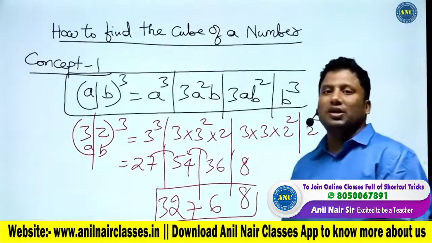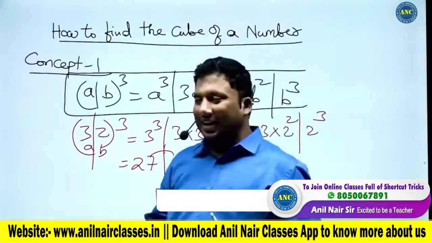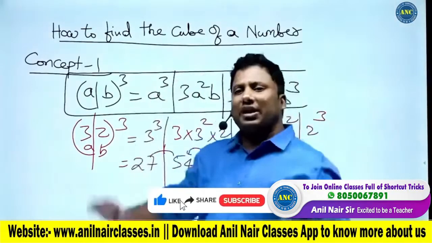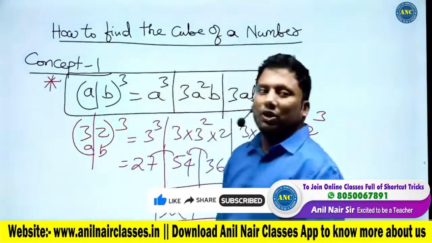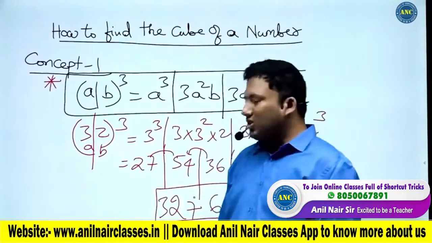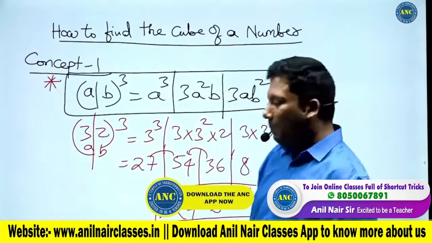32 whole cube is 32768. I hope the idea is clear. Similarly, to find the square of a number, we did (a + b) whole square. To find the cube of a number, we will use (a + b) whole cube.